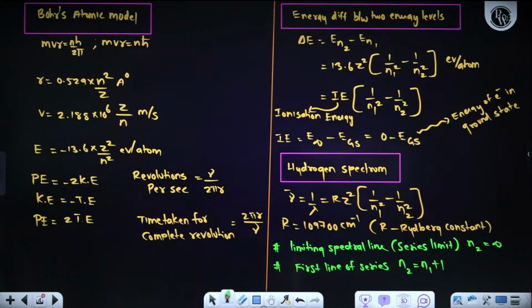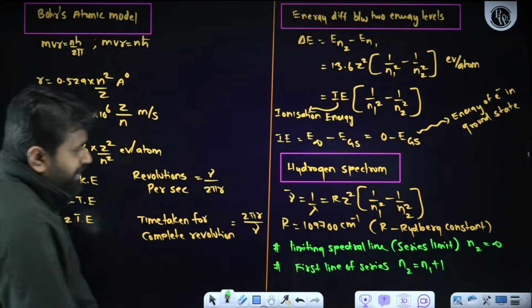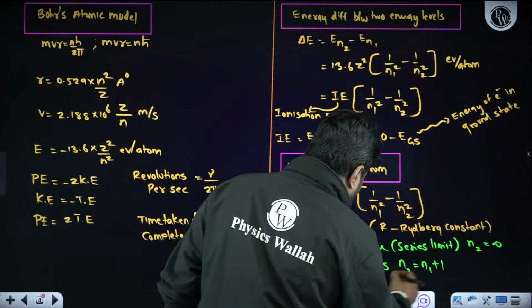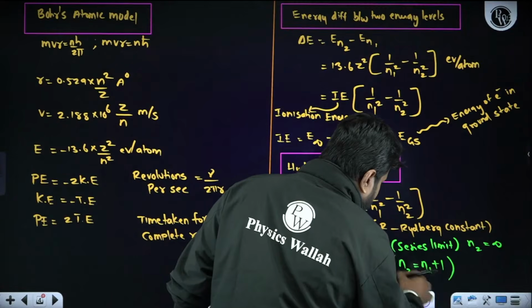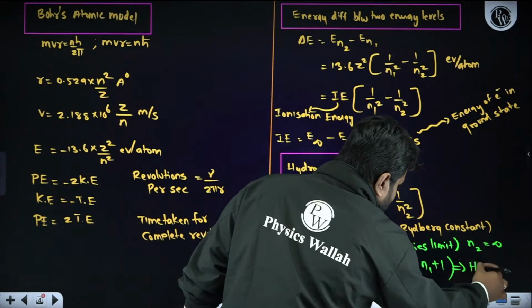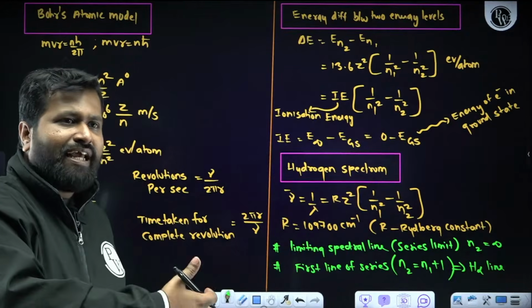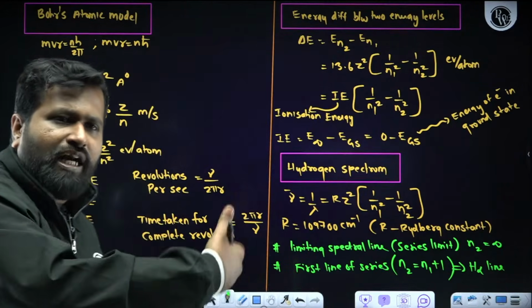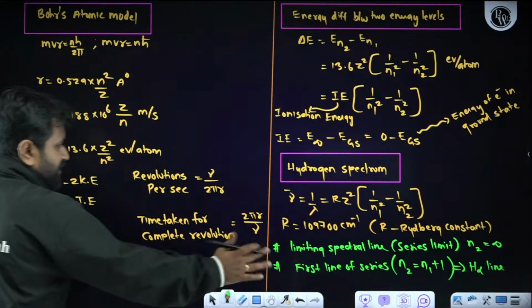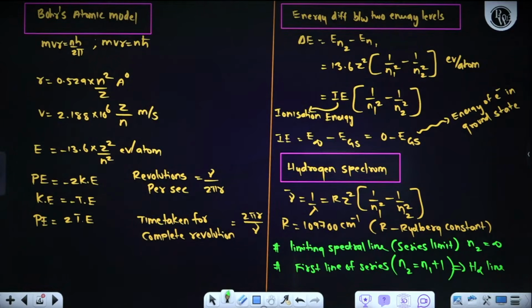What is then the H alpha line? This will be the H alpha line, the first line. H beta line means second line. H gamma line means third line. H delta line means fourth line. So this is exactly the first line.